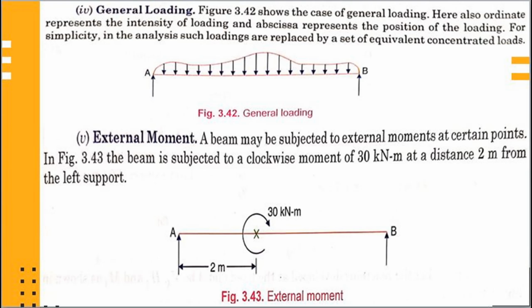And the last one is the external moment. A beam may be subjected to external moments at certain points. In figure 3.43, the beam is subjected to a clockwise moment of 30 kN meter at a distance of 2 meter from the left support.